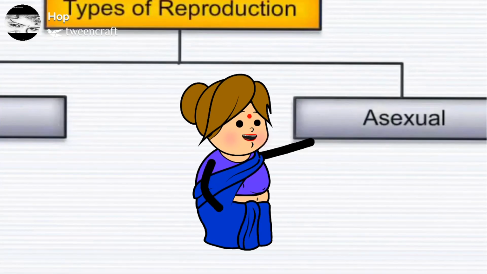Advantages of asexual reproduction: a large number of individuals are produced within a short period from a single parent. The offsprings are genetically identical to the parent. It occurs only through simple mitotic division. It helps in dispersal of young ones to far places. It helps the animal to tide over unfavorable environmental conditions.